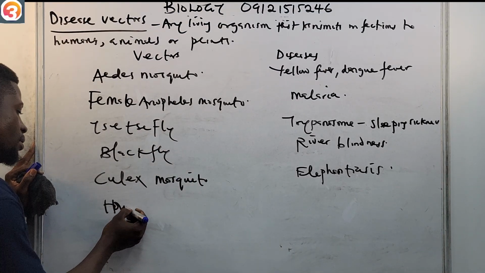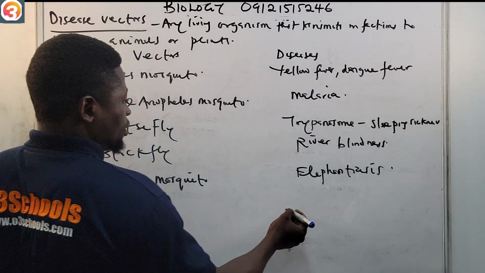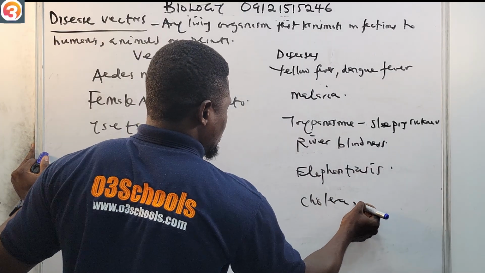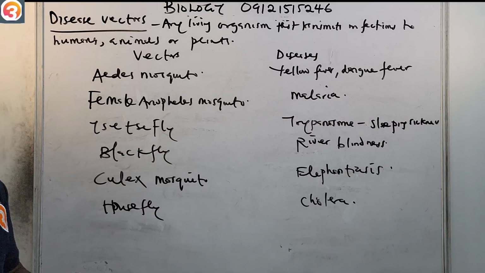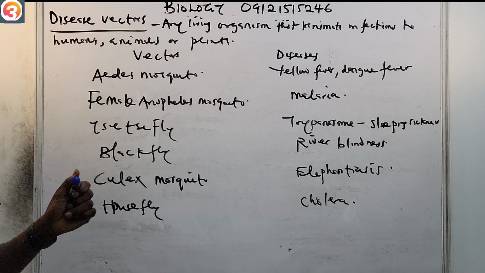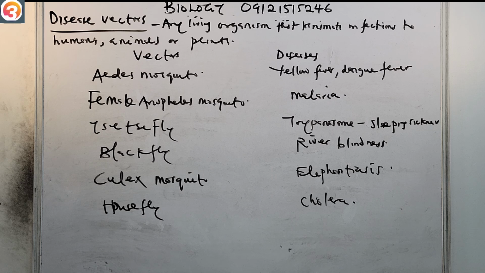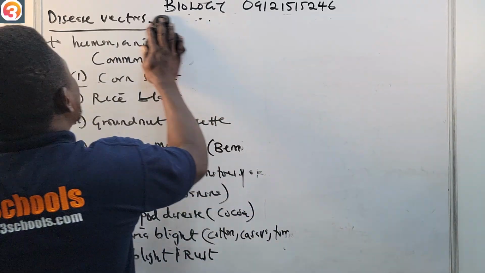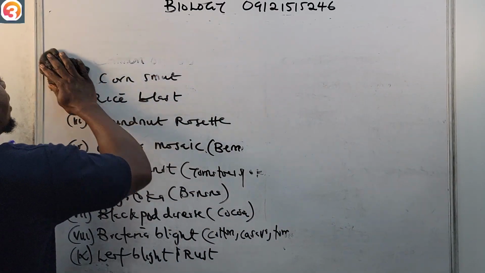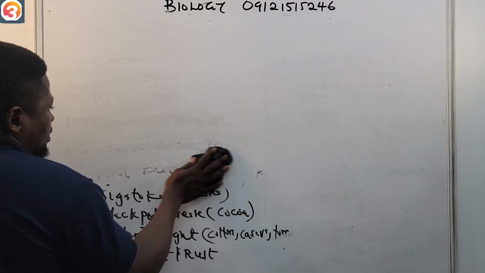They also have the house fly, which causes cholera. So these are some vectors, and these are the common diseases. Aedes mosquito, yellow fever, dengue fever; female Anopheles mosquito, malaria; tsetse fly, trypanosome causes sleeping sickness in humans; black fly, river blindness; Culex mosquito, elephantiasis; house fly, cholera. Okay, so this is where we'll close today. Let's also see some other very few common diseases.